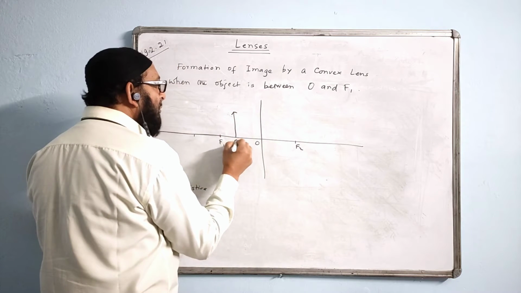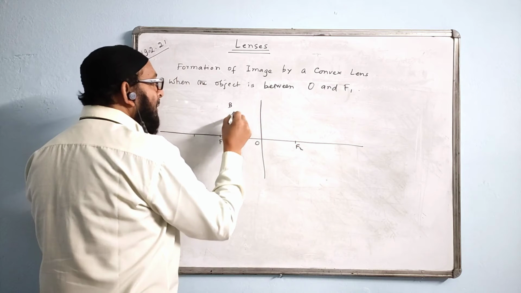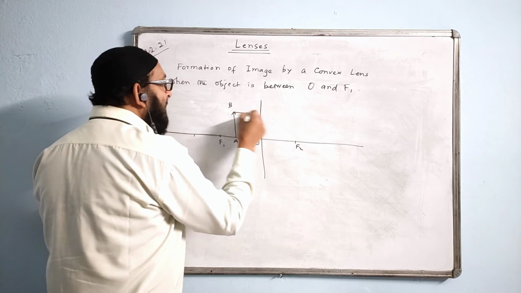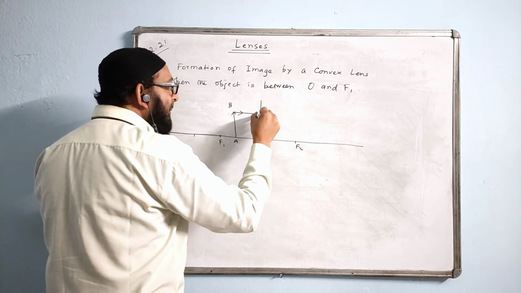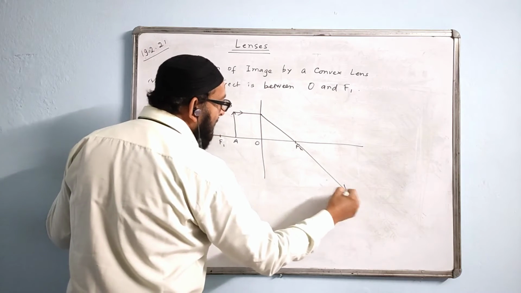Take the height of the object equal to 1 line or 2 lines here. First ray will come parallel. It will pass through F2 like this.